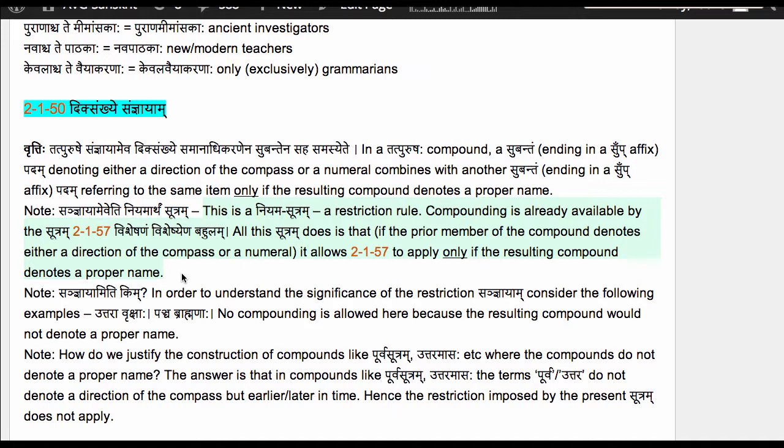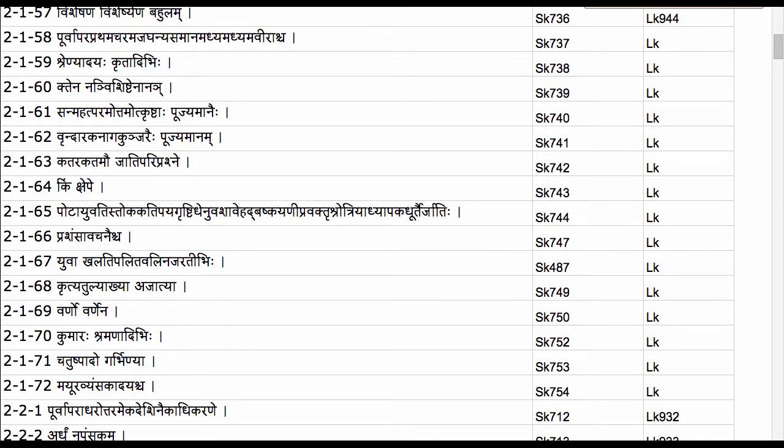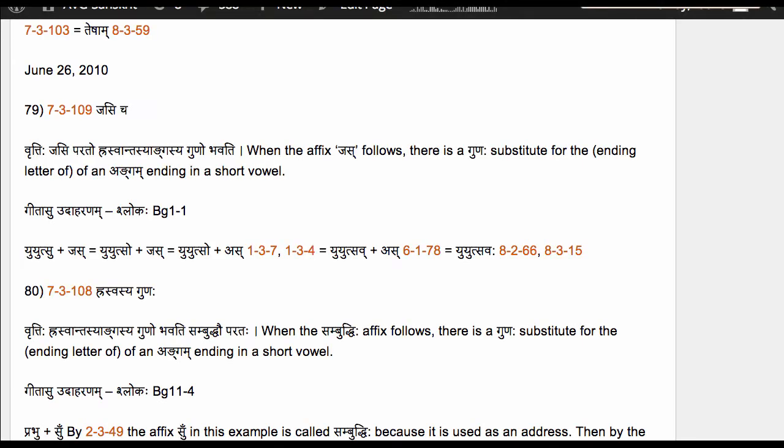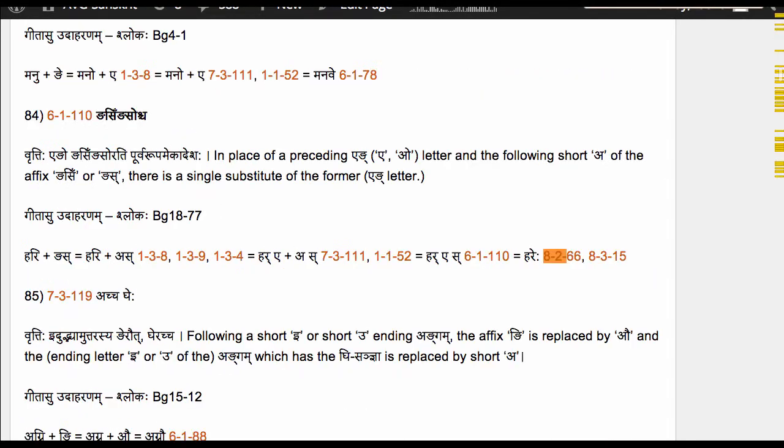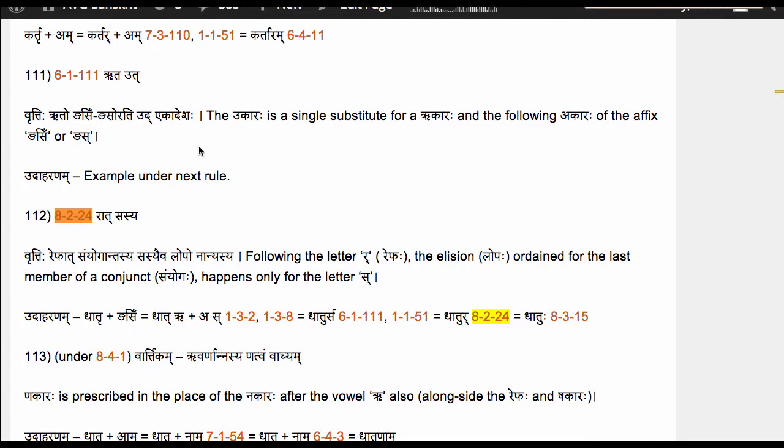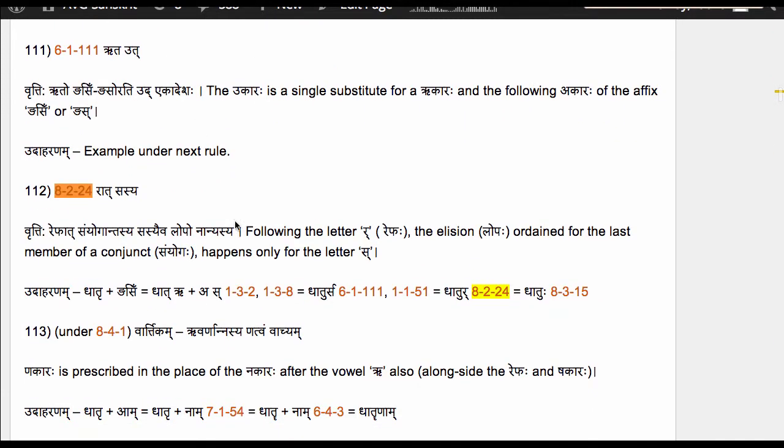We have seen this concept before. For example, Sutram 8224 Ratsasya comes right after Sanyogantasya Lopaha. Now what's the need for Ratsasya when we already have Sanyogantasya Lopaha? It is for the purpose of restriction, Niyamartham Sutram. So following a Repaha, the elision ordained for the last member of a Sanyogaha, of a conjunct, applies only for the letter Sa. That is a restriction.